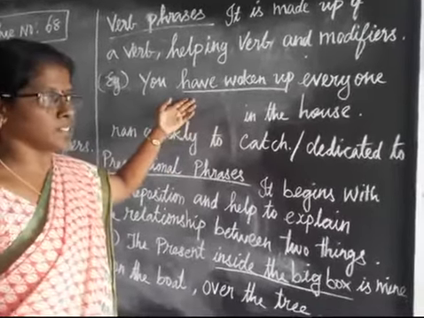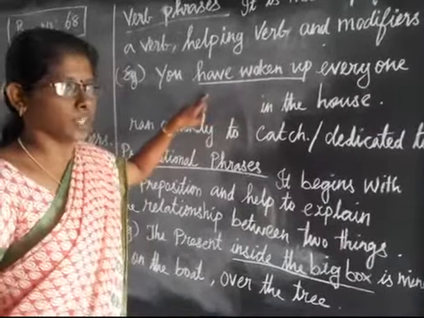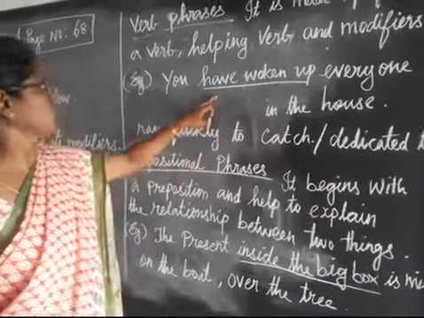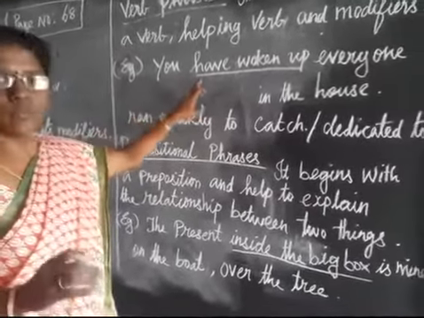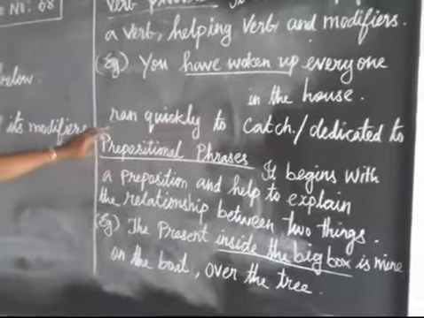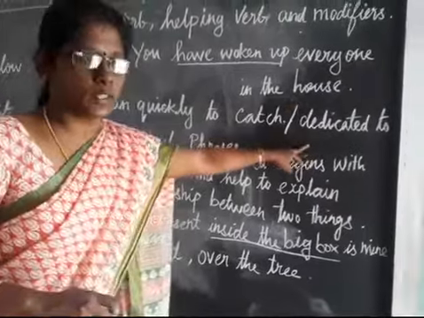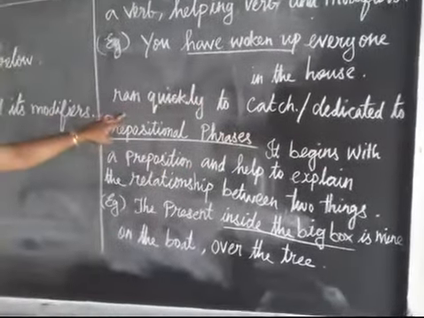Okay, here also see, a group of words joined together gives some meaning but not the complete meaning. Okay, but it acts as a verb here. Then ran quickly to catch, dedicated to. These are called verb phrases.